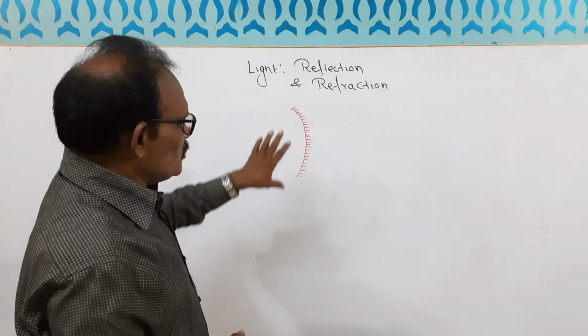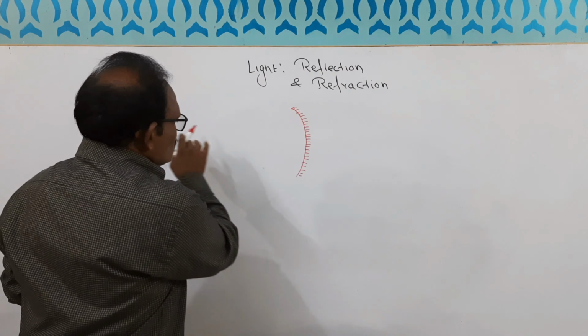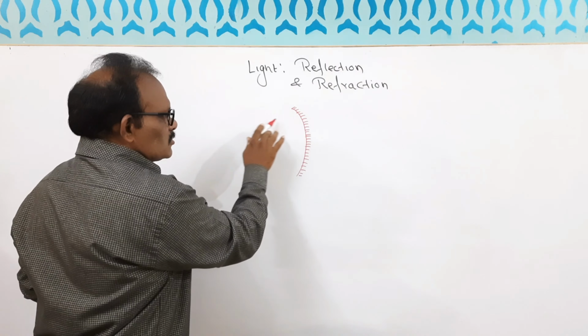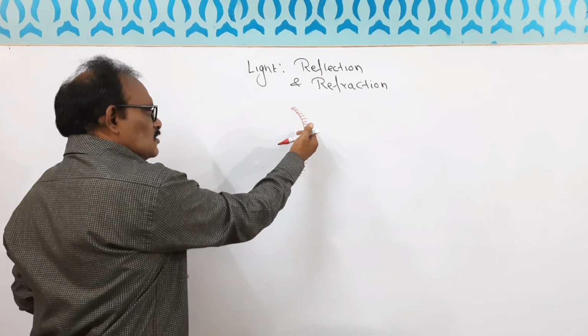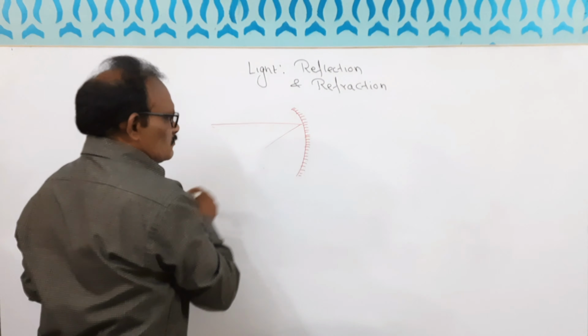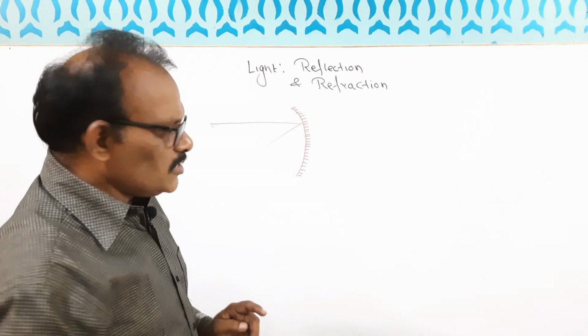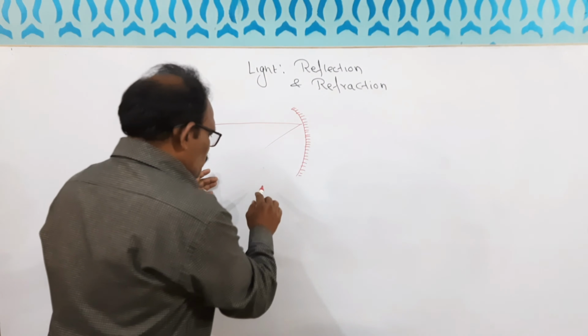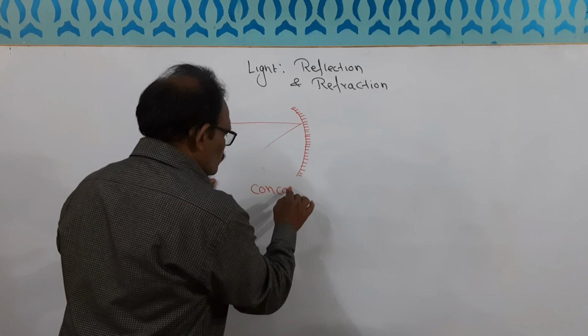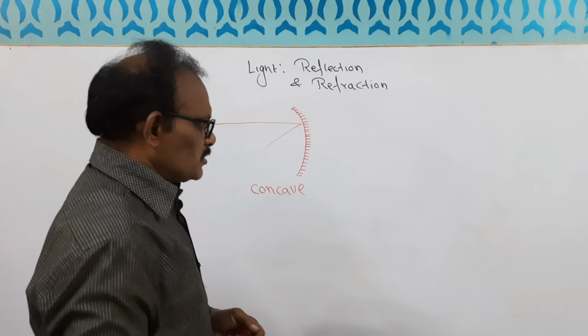Here light will enter from this side and it will reflect back. So this is one spherical mirror. This type of spherical mirror is called a concave mirror.